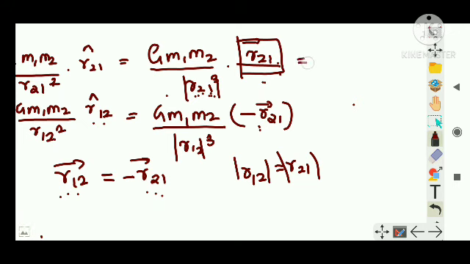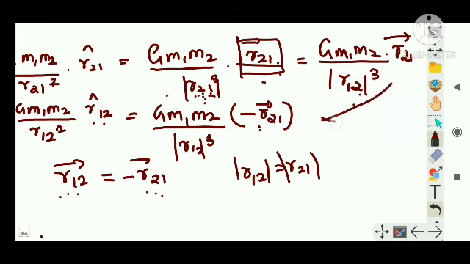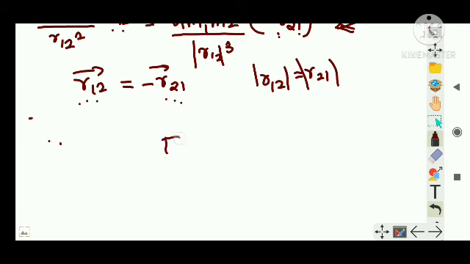Here I'm writing it as G m1 m2 divided by, this is the magnitude section, so I can write it as r12 cube. I can replace r21 with modulus r12 because of magnitude, into r21 vector. Now compare these two. Both of them are the same, but just an additional minus is there. Hence I can write F12 vector is equal to minus F21 vector.